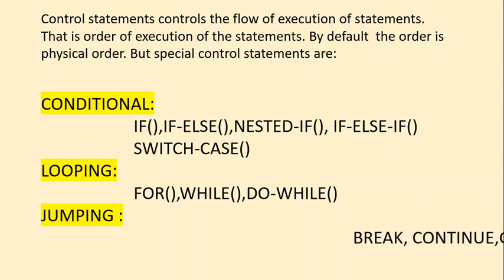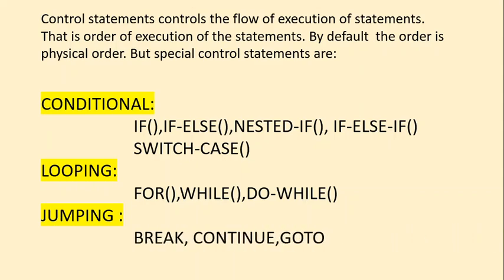There are 3 jumping statements in C language: break, continue, and goto. Goto should be used along with a label. Break is also called forward jump. That means the control will be moved to the end of the block. Continue is known as backward jump.